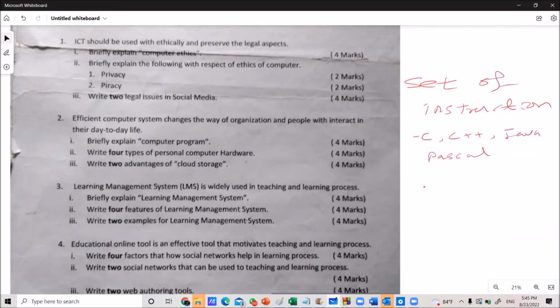Here it is asking for 4 types of computer hardware. Hardware means everything we can touch in the computer. You can categorize hardware according to their work, their duty. They are asking for 4 categories. What are the 4 categories? Input device. Output device. Yes, correct. That's the second one.